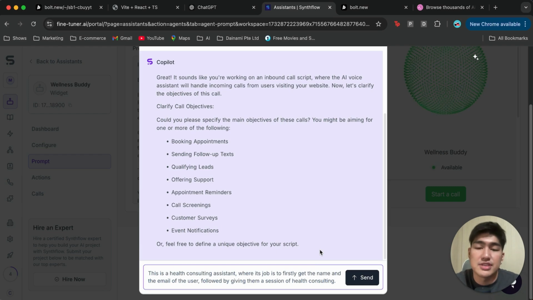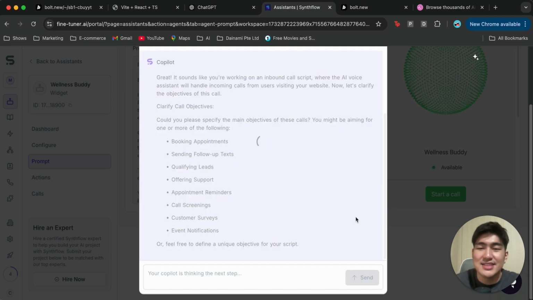Its job is to firstly get a name and the email of the user, followed by giving them a session of health consulting. So why do we want to get the name and email of the user? Because this could easily be used as lead generation as well. If you have a health and consulting business and you want to provide this free online consulting, you can afterwards use that as a way to generate more leads for your own specific field.